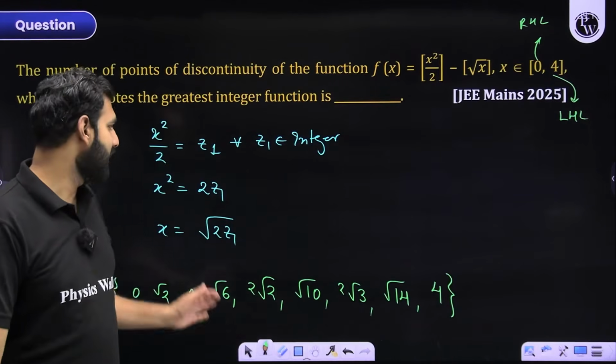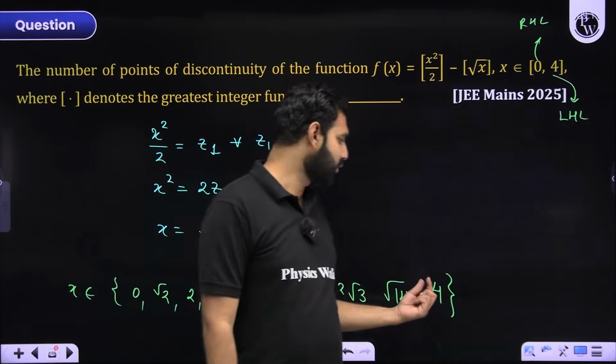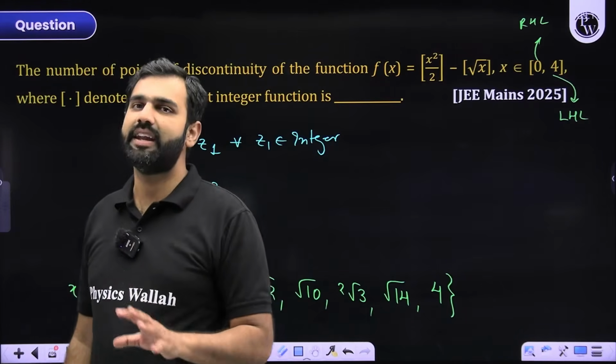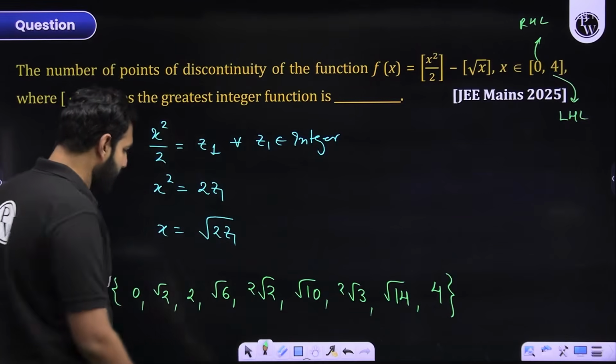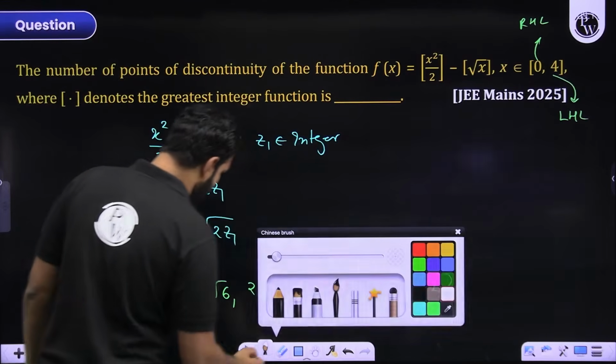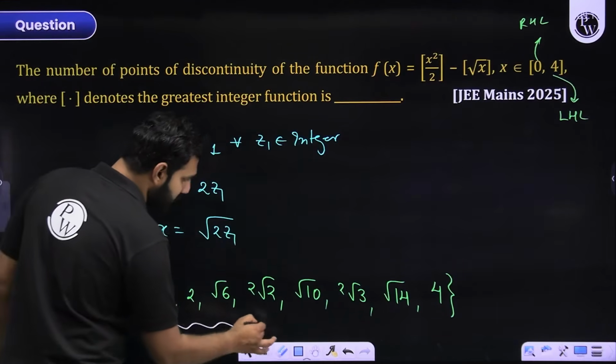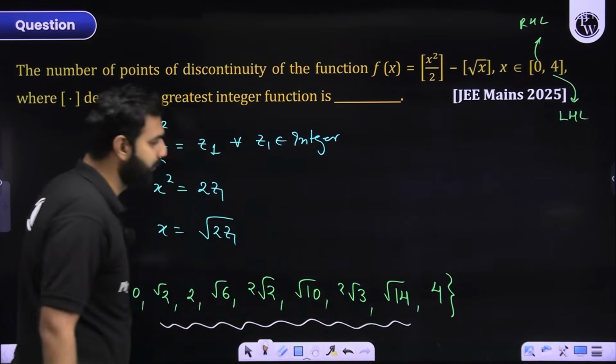If I try further values of z1, then I'll start getting values which are greater than 4, which I need not bother about. First of all, you need to understand that at these points, which points, students? Root 2, 2, root 6, 2 root 2, root 10, 2 root 3, root 14.